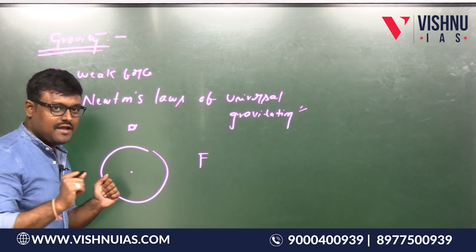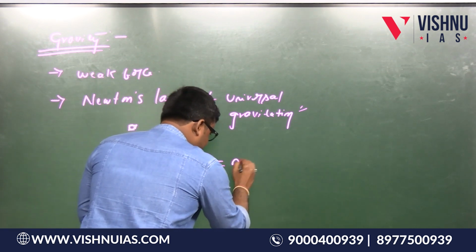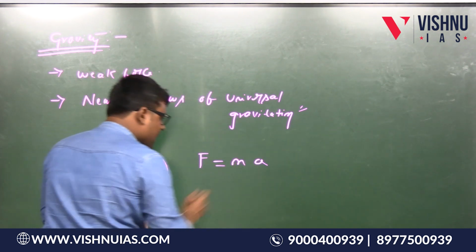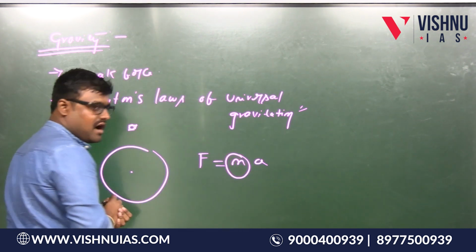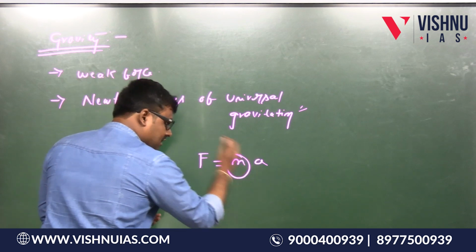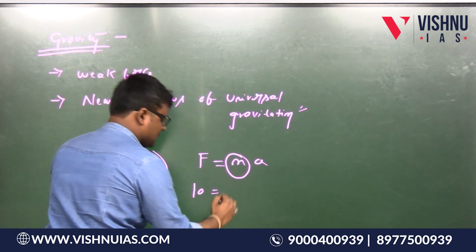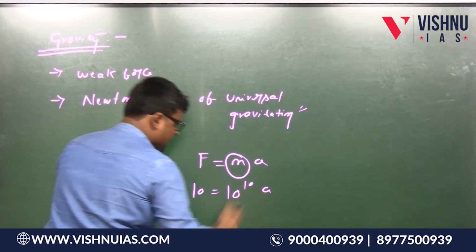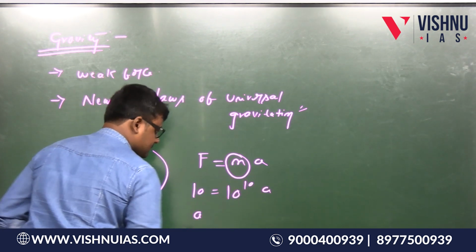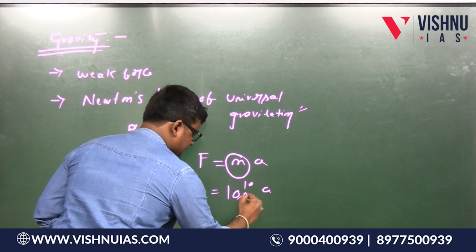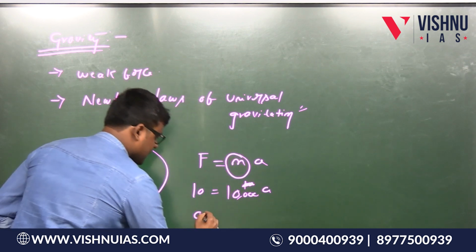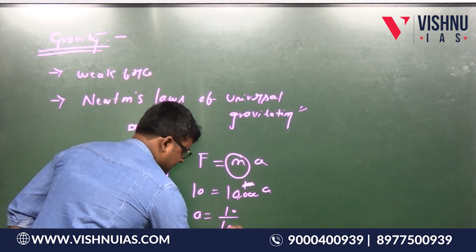Why? What is the reason? Because Newton's second law is F equal to ma. So if it is the mass of the earth, what will be the acceleration? Suppose let us take F equal to 10, just a random thing. So what will it be now, tell me. Suppose let us take 10,000. Okay, what will it be? A equal to 10/10,000.